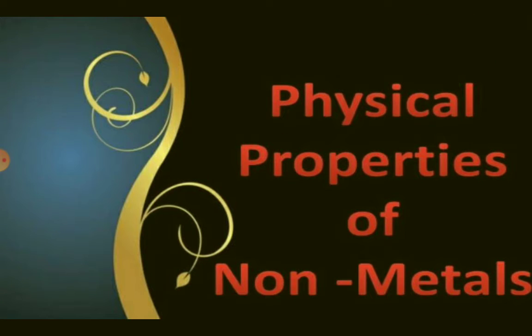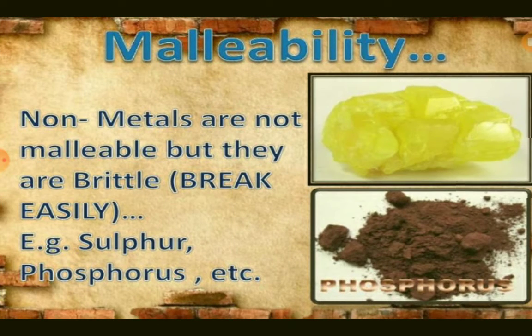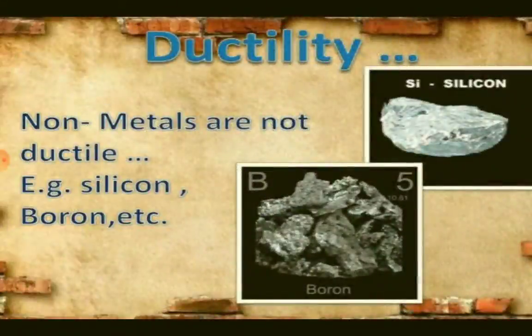Physical properties of nonmetals. Malleability. Nonmetals are not malleable, but they are brittle, they break easily. Example: sulfur, phosphorus, etc. Ductility. Nonmetals are not ductile. Example: silicon, boron, etc.